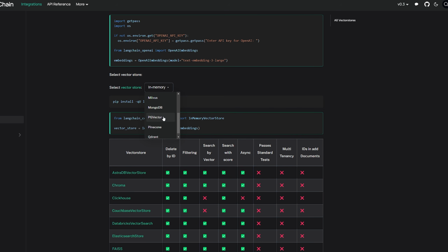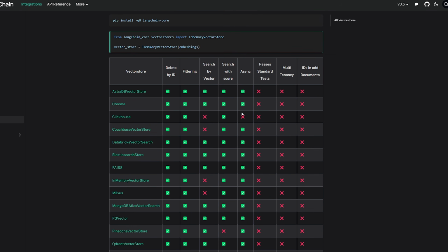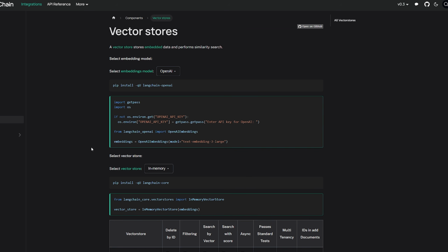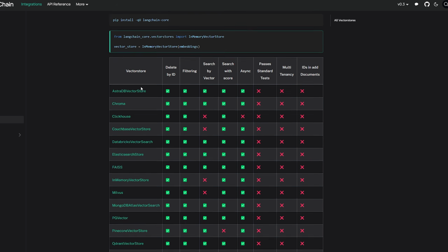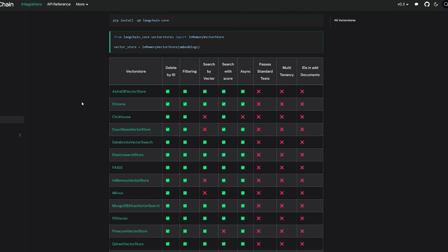But also at the same time, a lot of the basic ones lack certain features that the advanced ones have, such as storing metadata along with your embeddings. This allows you to associate different pieces of information with your embeddings so that you can improve your retrieval process. They just have a lot more advanced features. You can even see a table here of some of the features that some of them do and do not have. So at a minimum, a vector database is going to store embeddings and also allow you to query similar embeddings, but there are more advanced providers that give you even more features, like Pinecone, for example. That's a really popular one nowadays.